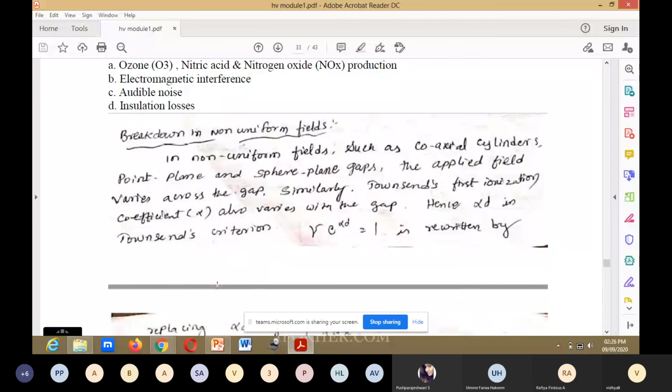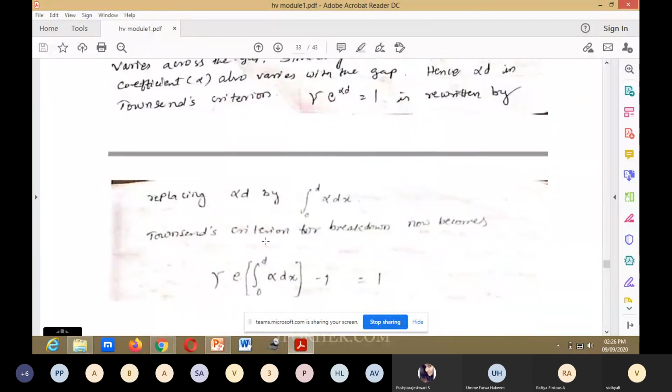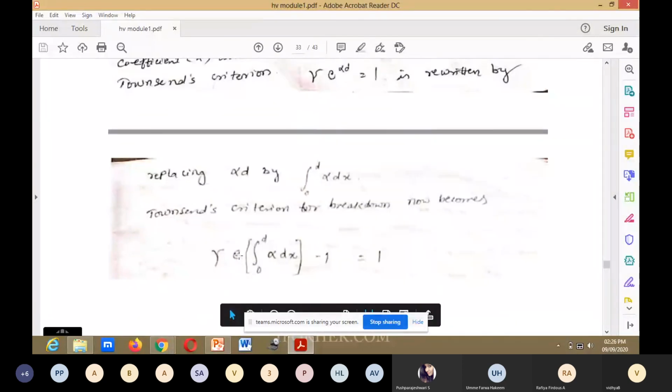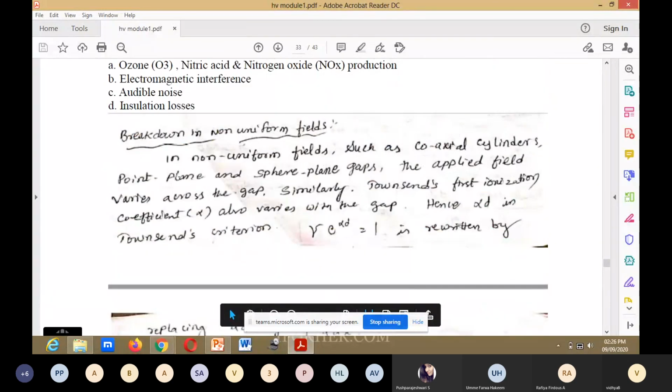is rewritten by replacing alpha d by the integration from 0 to d of alpha dx. We have applied limits here, 0 to d. Townsend's criterion for breakdown now becomes gamma times (e to the power of integral from 0 to d of alpha dx, minus 1) is equal to 1. This is the criterion for breakdown in non-uniform field.